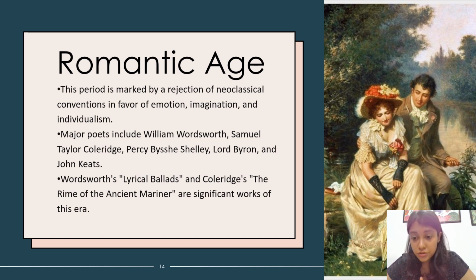We also see prose works that are very important, which is Mary Shelley's Frankenstein. We also see Jane Austen. All the novels of Jane Austen are fabulous, and they're very important for UGC NET as well.